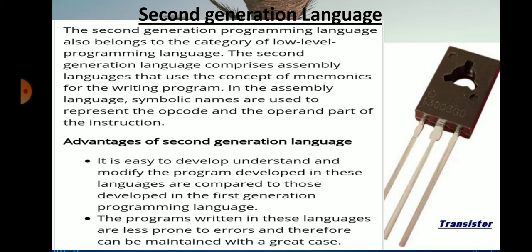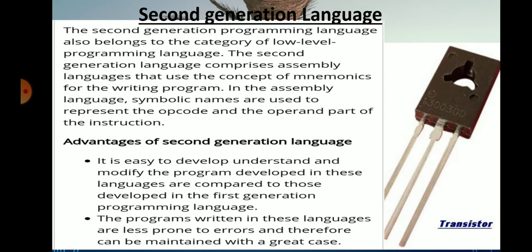Now let us see some of the advantages of second generation language. It is easy to develop, understand, and modify the programs developed in these languages as compared to those developed in the first generation programming language. The programs written in these languages are less prone to errors and therefore can be maintained with great ease.